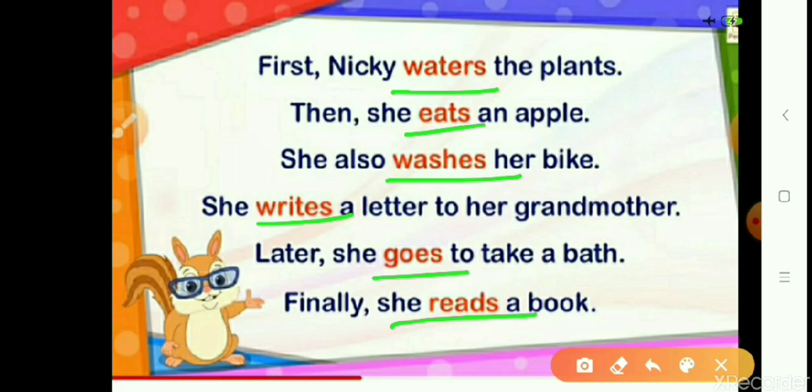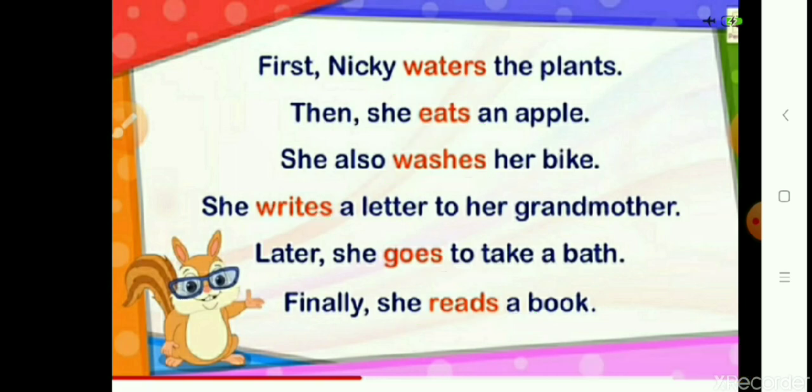Some more words you can try, which are not mentioned in the example, will all come under action words, like fighting. You must be fighting with your elder brother or sister. Then you can use the word drink, then laugh. All that comes under action words. So children, we will study about verbs in the ninth unit of your book. So let's go to the page of your book, and we will study doing words.